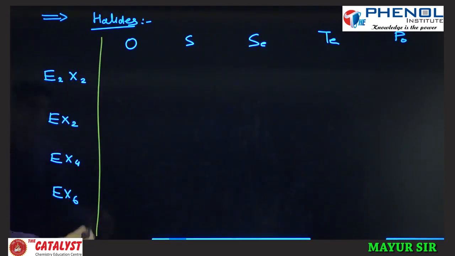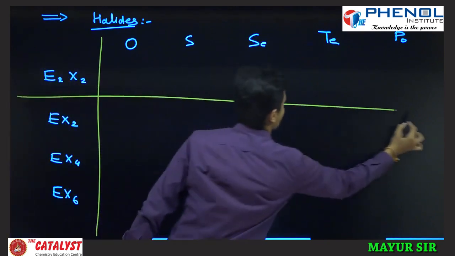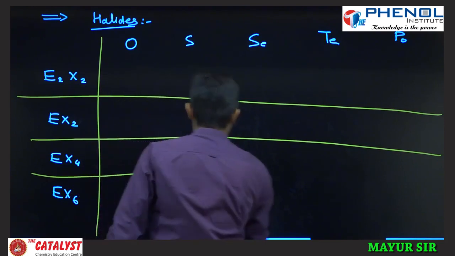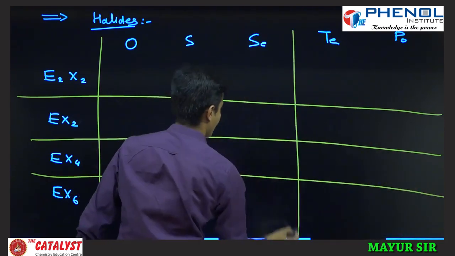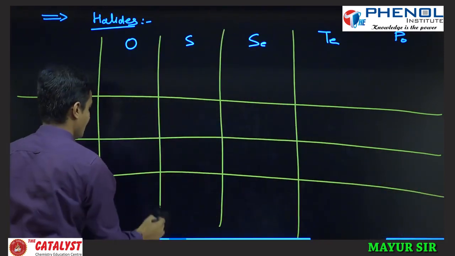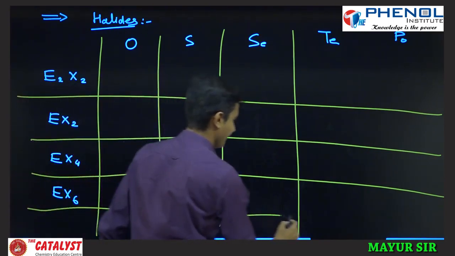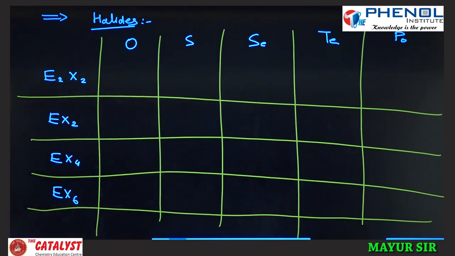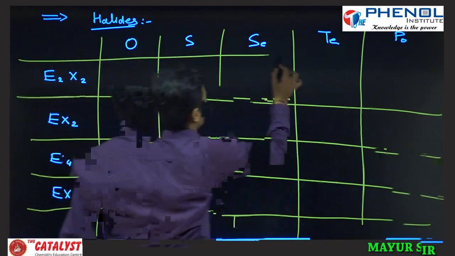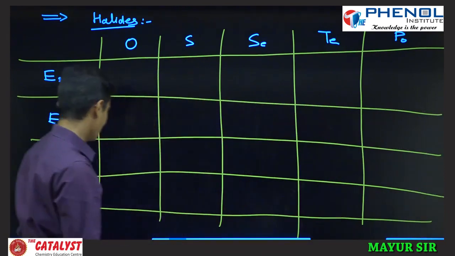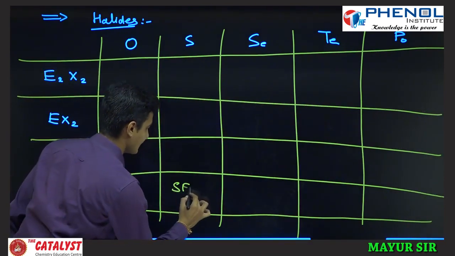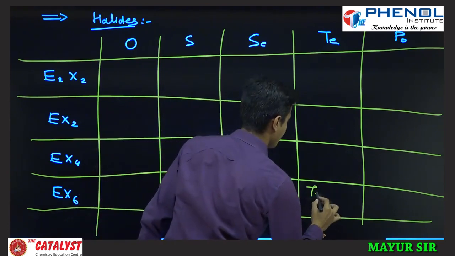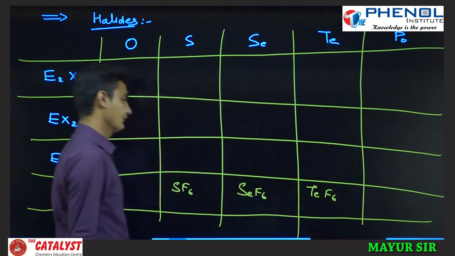Now if you see the hexahalide, only sulfur, selenium and tellurium form the hexahalide, that is SF6, SeF6 and TeF6. Is it or not? Yes.